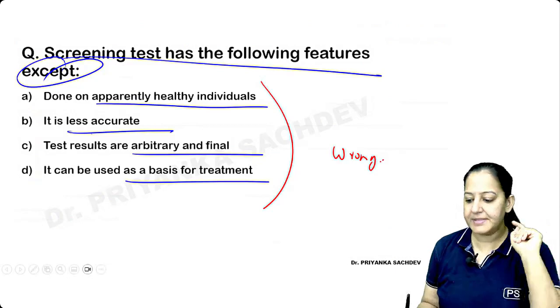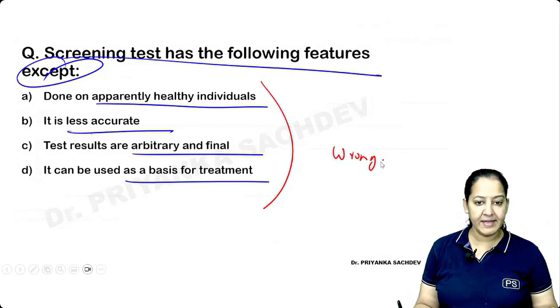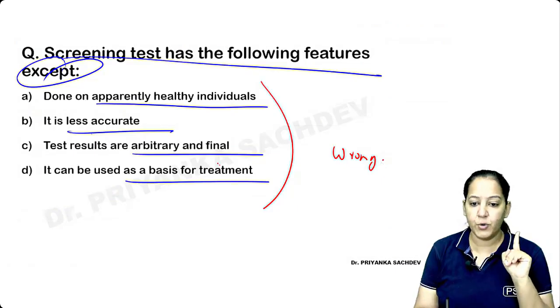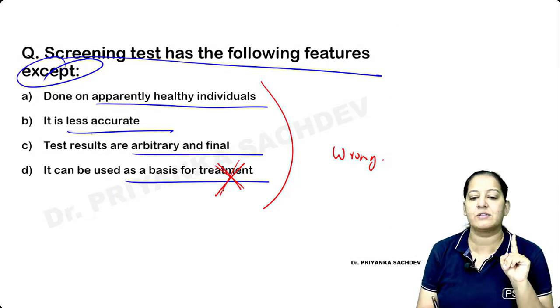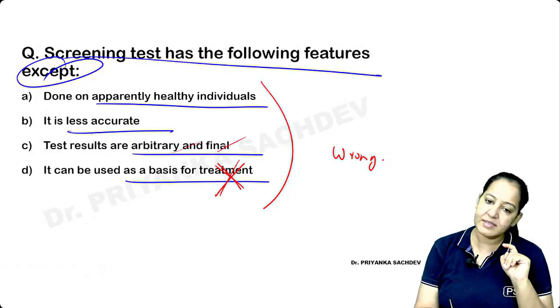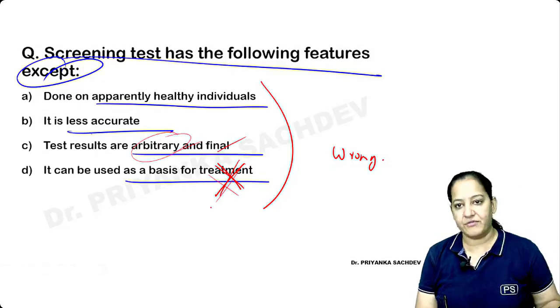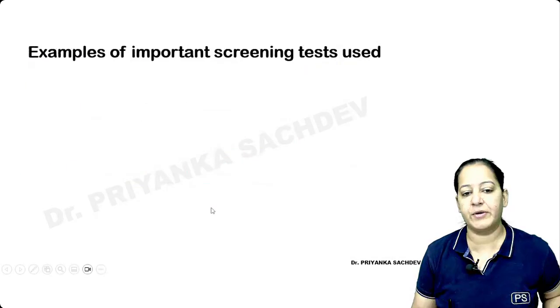Tell me the answer. I'm waiting. What is the correct answer here? Which of the following is not a correct answer for screening test? I told you, screening test is never used as a basis of treatment. The results are arbitrary and final. They are arbitrary and final, but it is not used as a basis of treatment. No, you have to confirm it with a diagnostic test, as I told you.